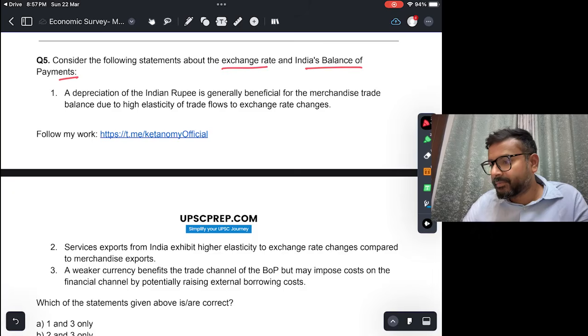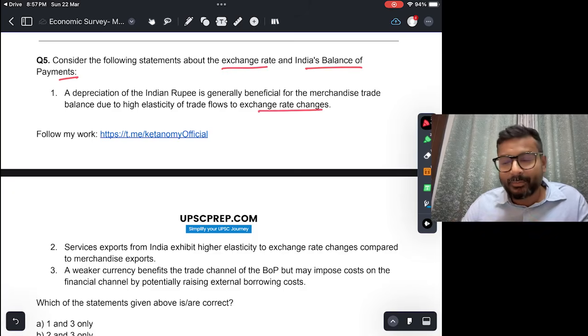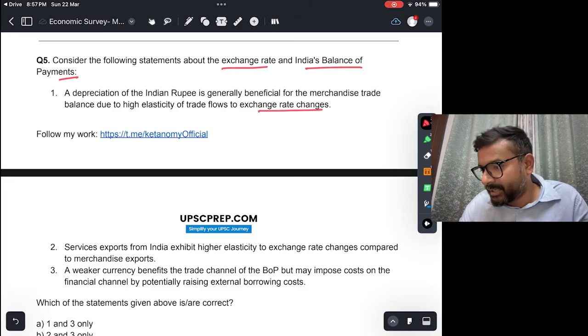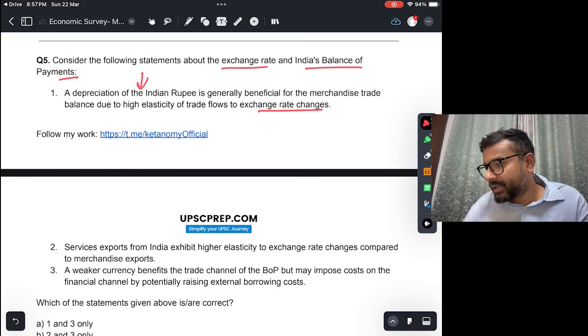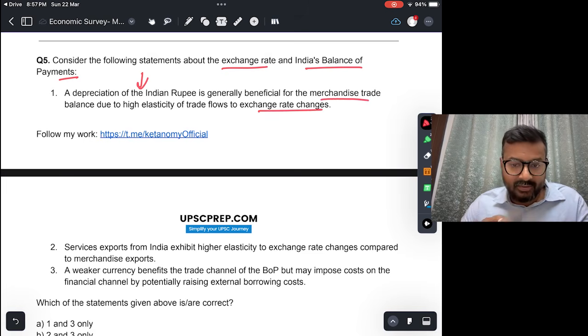Okay. So now what will happen if the Indian rupee depreciates? अगर इंडिया का रुपी depreciate होता है तो इंडिया के जो exports हैं वो ज़्यादा competitive हो जाएंगे इंटरनेशनल मार्केट में. Okay, and if they become more competitive then it is beneficial for the merchandise trade balance. So this is in fact correct.